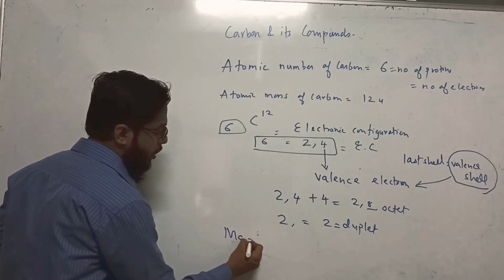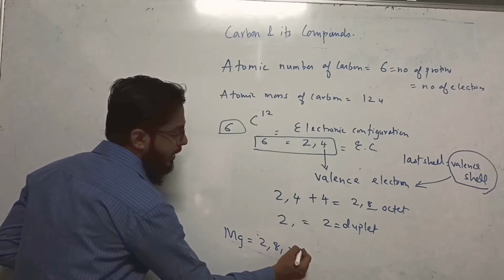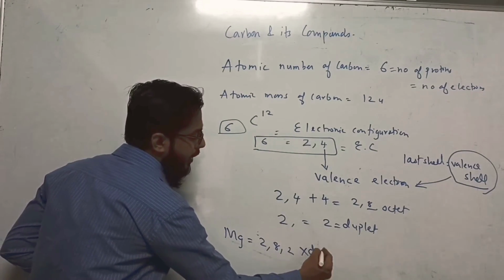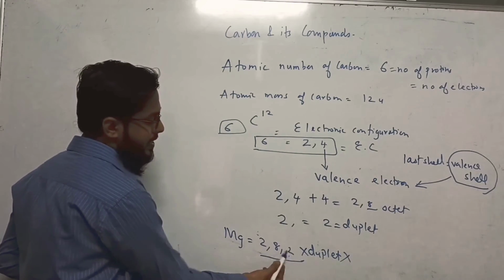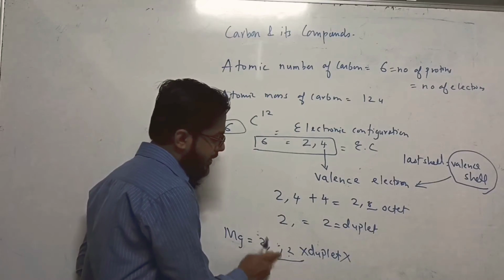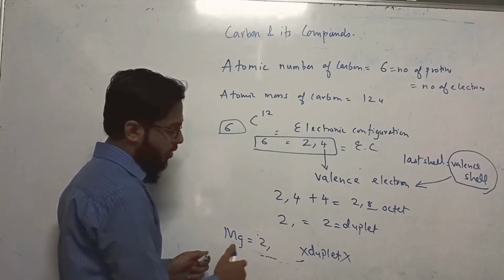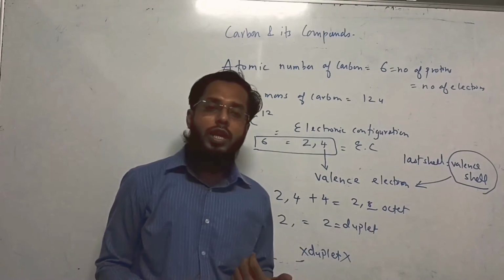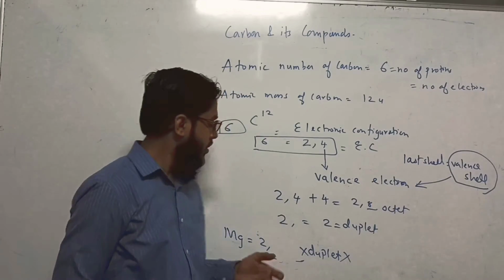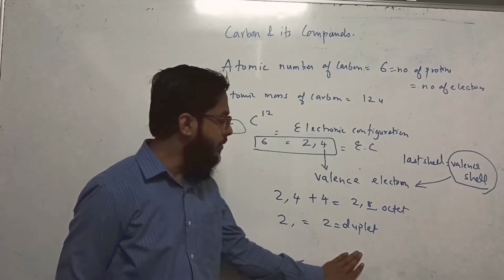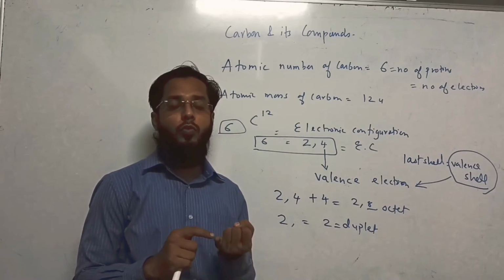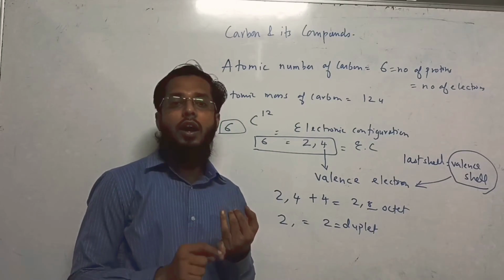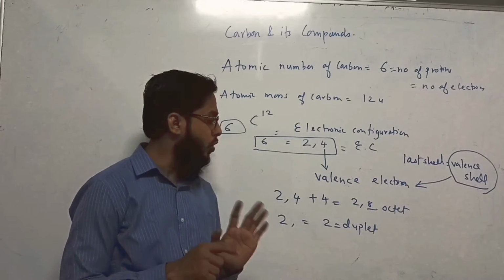Magnesium is 2, 8, 2. This is not duplet. ये duplet नहीं है. Duplet means लास्ट सेल में 2 नहीं, हमें चाहिए टोटल नंबर ऑफ इलेक्ट्रॉन 2. टोटल इलेक्ट्रॉन 2 हो गए तो उसे कहेंगे डुप्लेट कॉन्फ़िगरेशन, which is present in helium. Then other atoms can attain duplet configuration, like hydrogen, lithium and so on.